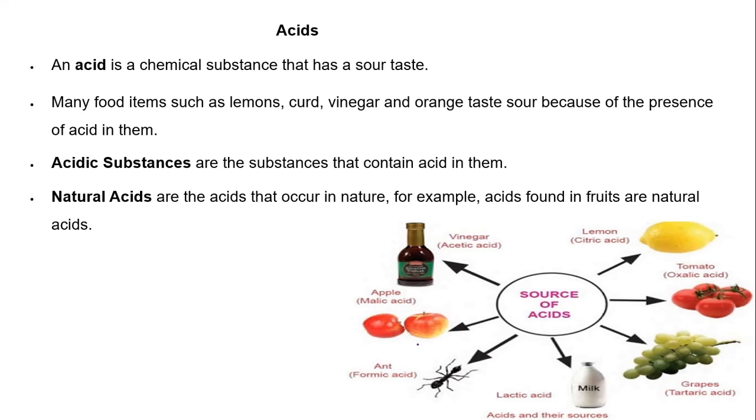Acids. Acid is a chemical substance that is sour in taste. Many food items such as lemon, curd, orange, vinegar are sour to taste because of the presence of acid. So we can say that acidic substances are the substances that contain acid in them.